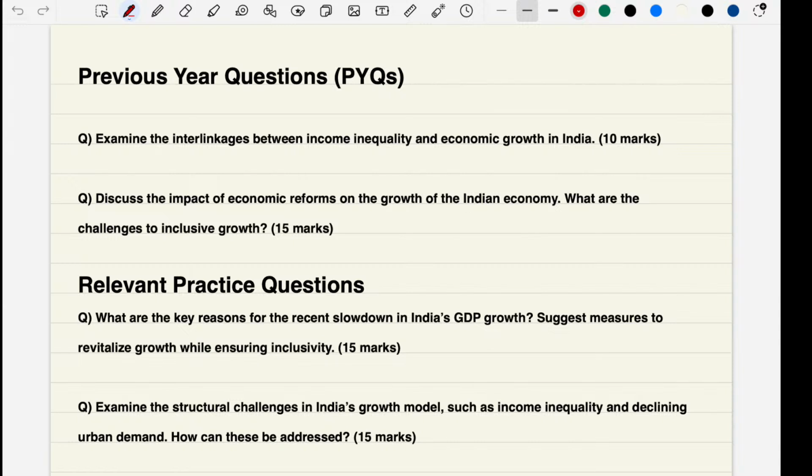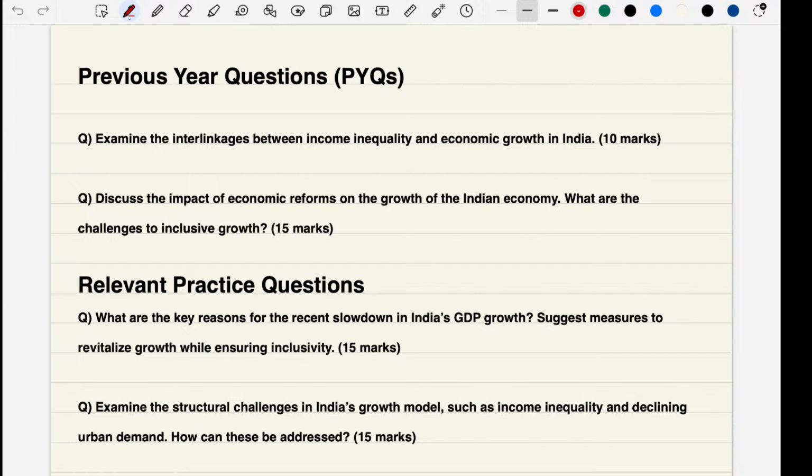Everybody should include this type of learning, even though it is taking some time. Over a period of time, we can reduce our time and we can analyze every concept in this beautiful way, and we can remember the things for long term and easily write answers for MCQs, or we can write essays and mains questions also. So friends, now we will discuss some of the previous year questions relevant to this concept, that is economic slowdown, and some of the concepts like income inequality and growth, and everything we will discuss.